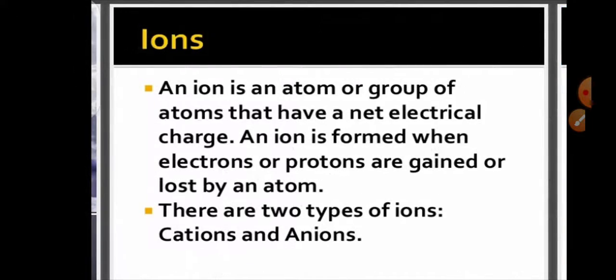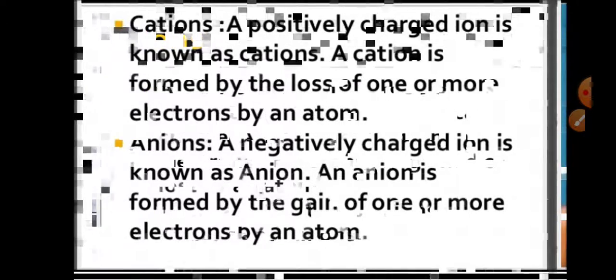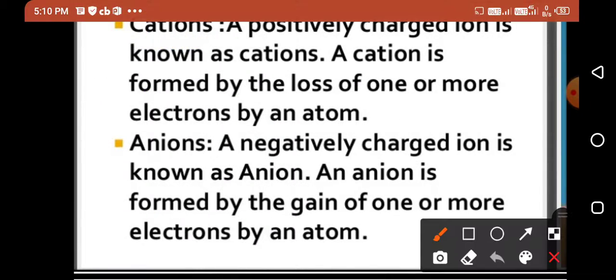Cations. A positively charged ion is known as a cation. A cation is formed by loss of one or more electrons by an atom. When an atom of an element loses one or more electrons from its outermost shell, then it produces a positively charged ion, which is known as a cation.